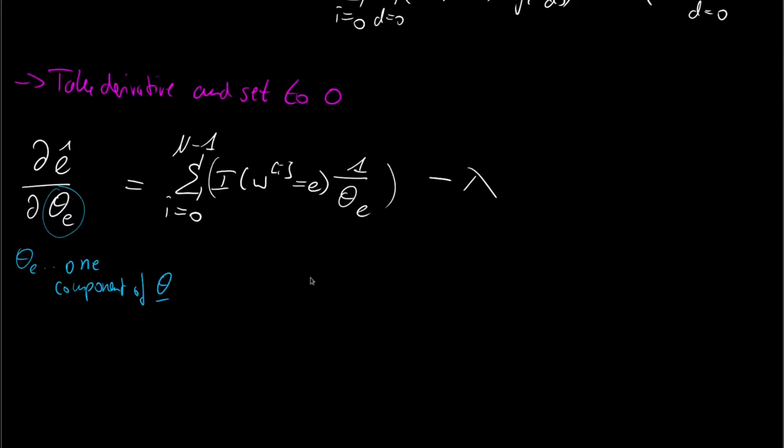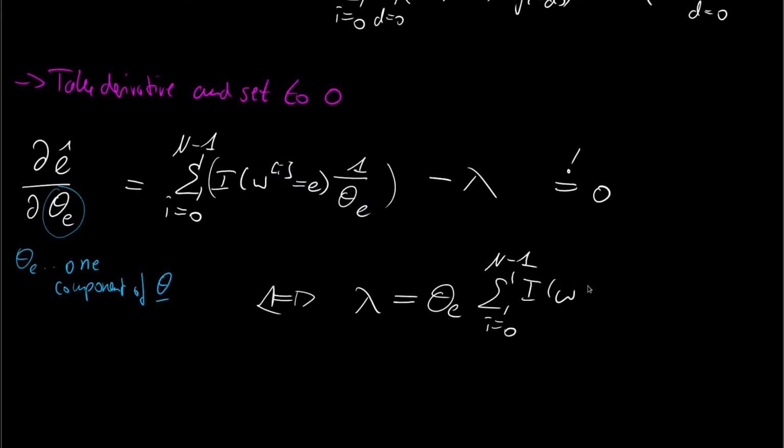And we can then rearrange this a little bit and say this is nothing else. So okay, also of course, let us denote that this has to be 0. And this will then mean that lambda is, well, theta e is a constant in terms of the summation over I. So we will have theta e times the summation from I=0 to n minus 1 over the indicator function.